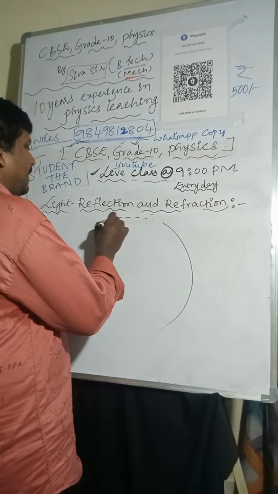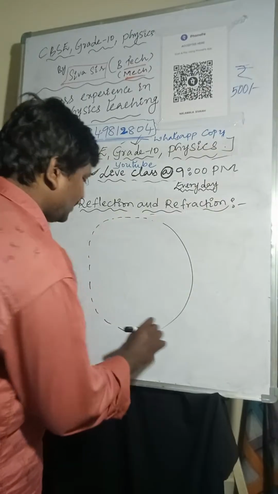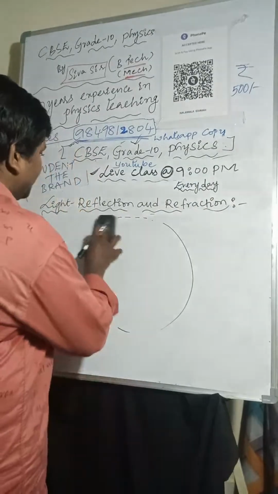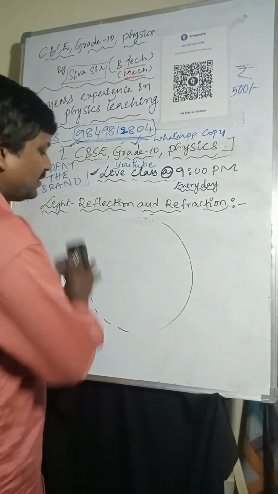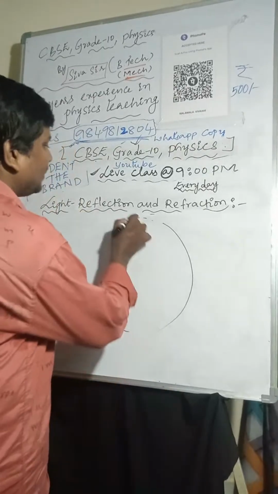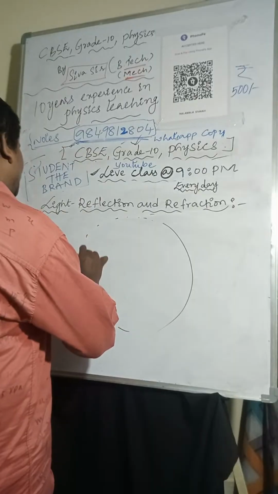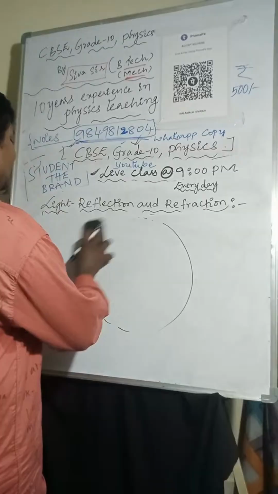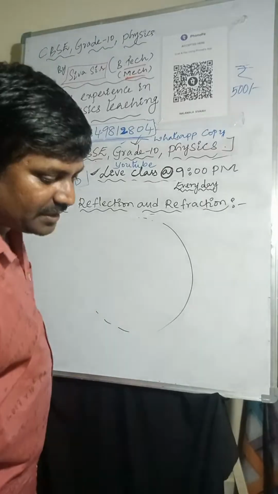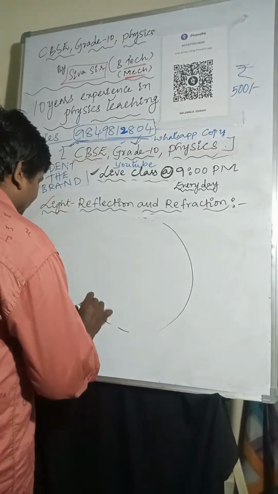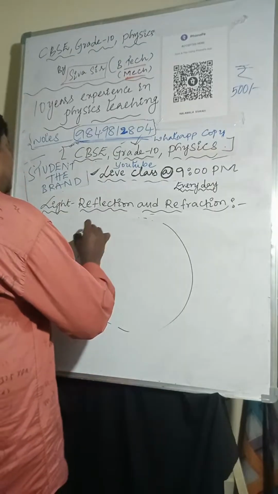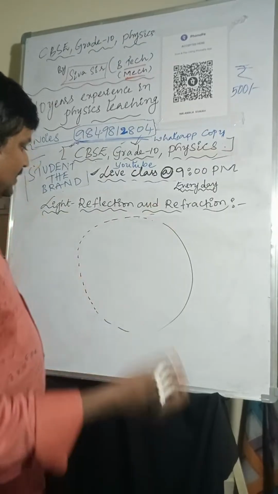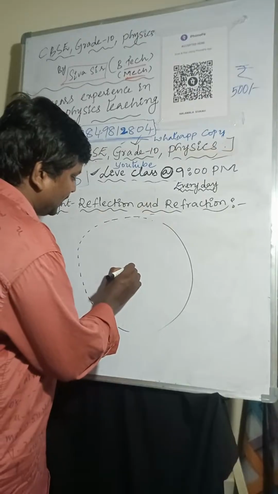This is a concave mirror. It is a part of the sphere. For this, a center will be there.